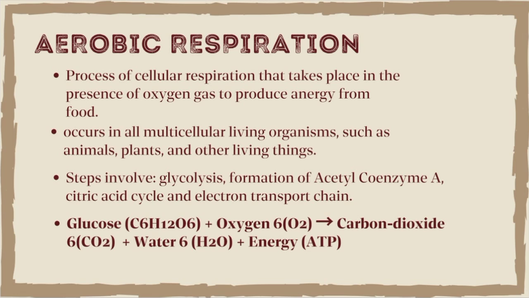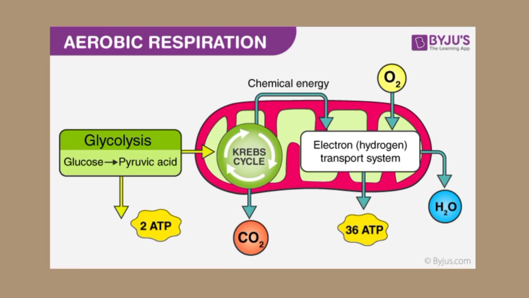The steps involved in aerobic respiration are glycolysis, formation of acetyl coenzyme A, citric acid cycle, and electron transport chain. In this process, we require glucose and oxygen to produce carbon dioxide, water, and energy in the form of ATP.